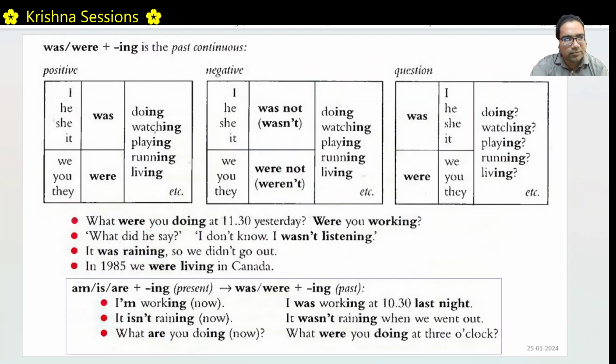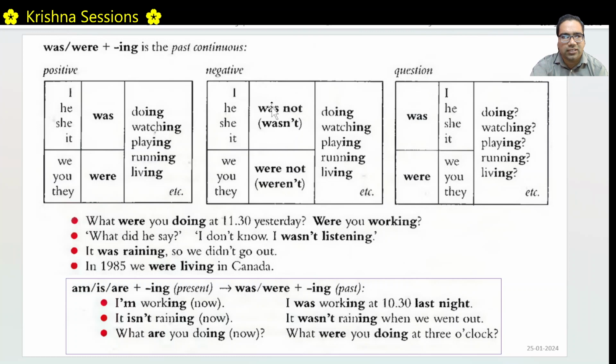Okay. What is the general structure? I, he, she, it was, then the ing form of the verb. Doing, watching, playing, running, living, etc. The verb doesn't change. For I, she, he, it, we, you, they, for all of them, ing form only. But was for I, he, she, it, and were for we, you, they. Similarly, negative. I was not running, he was not running, or I was not watching, it was not watching, but we were not watching and they were not watching. Was and were the same, right?